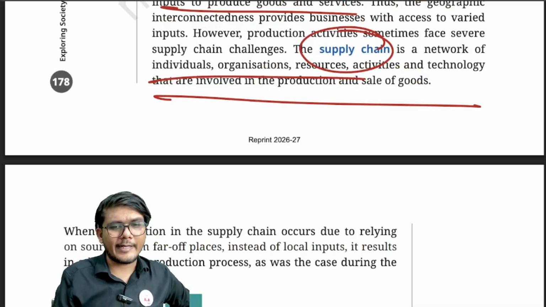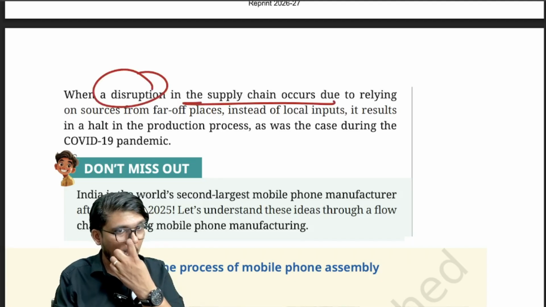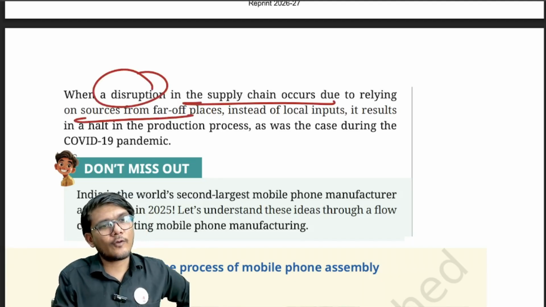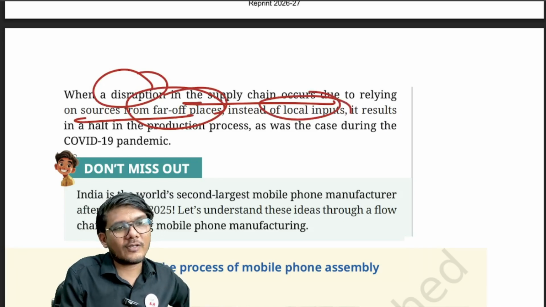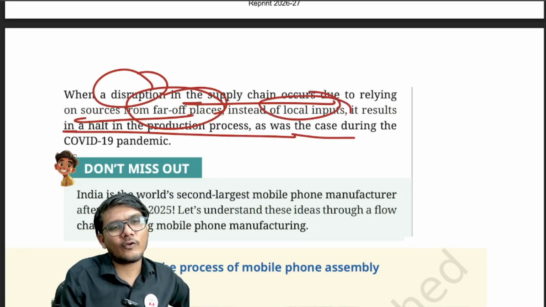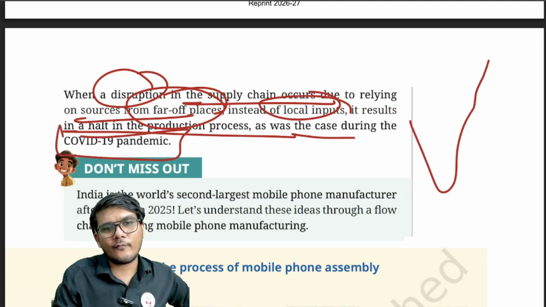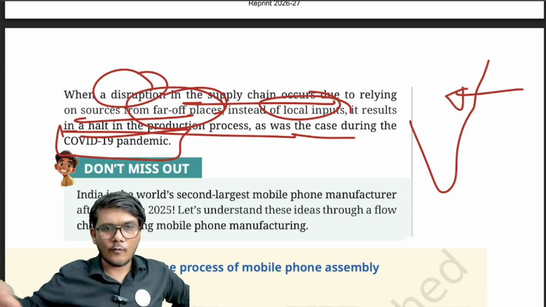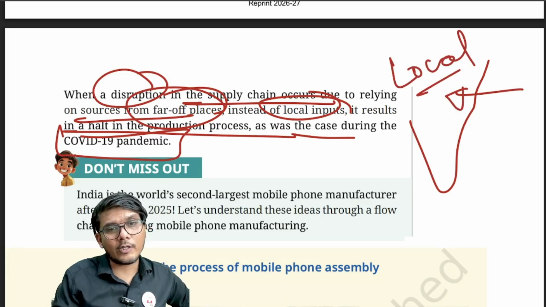Now during COVID-19, basically there was a disruption in the supply chain due to relying on resources from far off places, from other countries, instead of local inputs. Now this resulted in the halt of production process, as was the case during COVID-19 pandemic. So this is our country. Now if we are relying on things from a foreign country, far off country, during COVID this import is going to be stopped, so our production is going to stop, right? That is why if we focus a lot on the local things, then this can still go on, is what is being said.